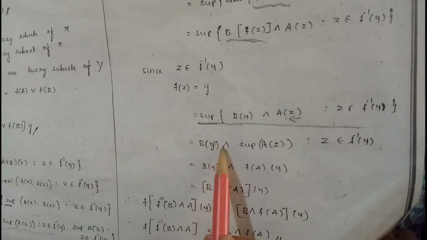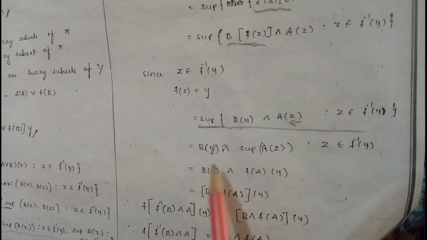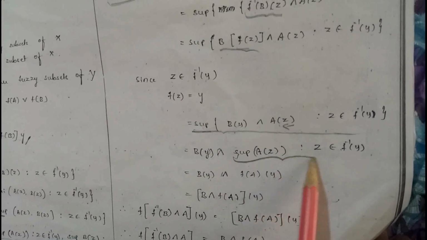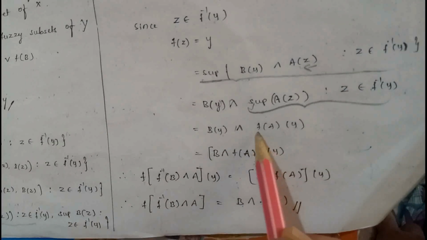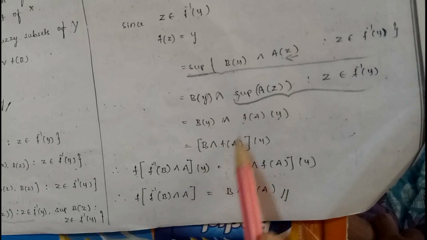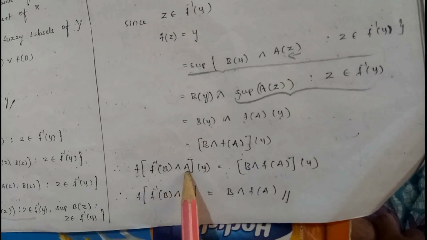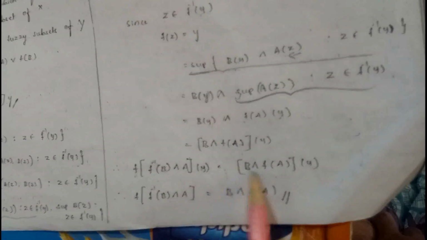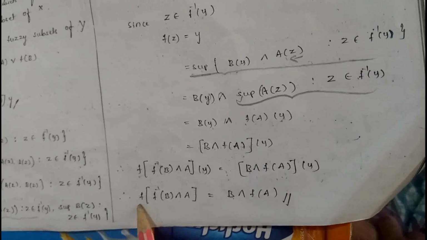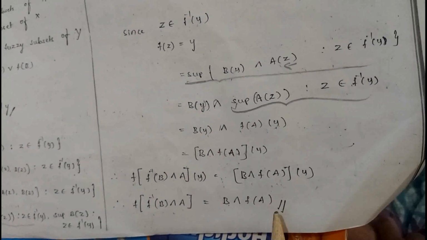Therefore, b of y intersection supremum of a of z, z belongs to f inverse of y. b of y as it is, intersection supremum of a of z, z belongs to f inverse of y, that is f of a of y. Therefore, it can be written as b intersection f of a of y. Therefore, f of f inverse of b intersection a of y is equal to b intersection f of a of y. Cancelling y on both sides, f of f inverse of b intersection a is equal to b intersection f of a.